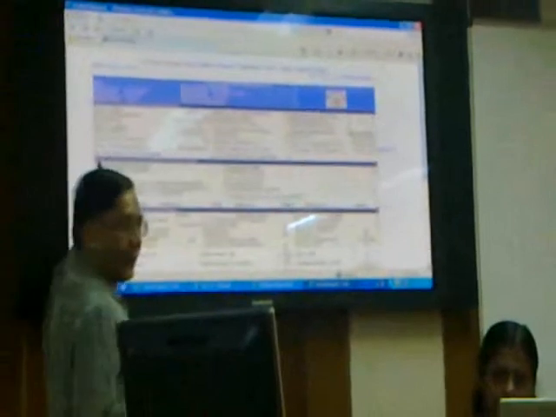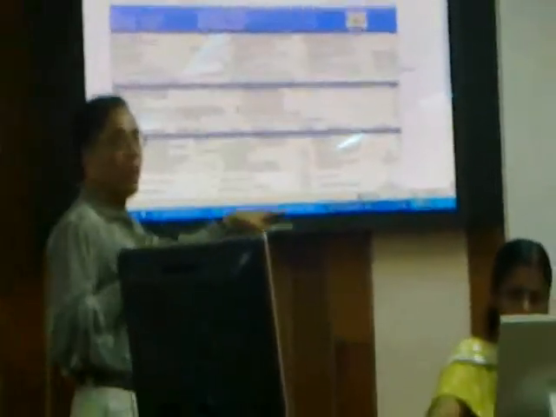Then we have the staff category, staff information. Teaching staff sanctioned, teaching staff in position. How many para teachers are there? How many days the teachers were involved in non-teaching assignments during the previous academic year?